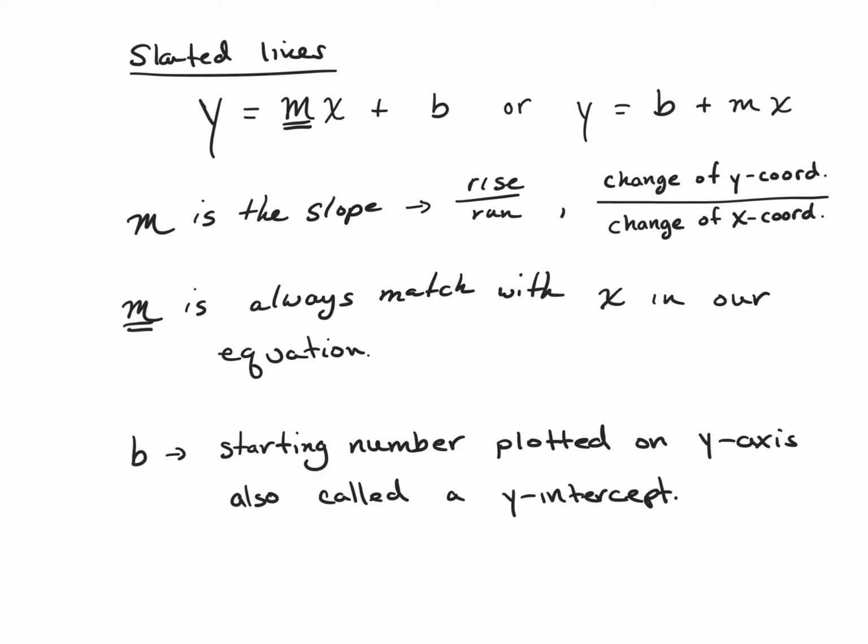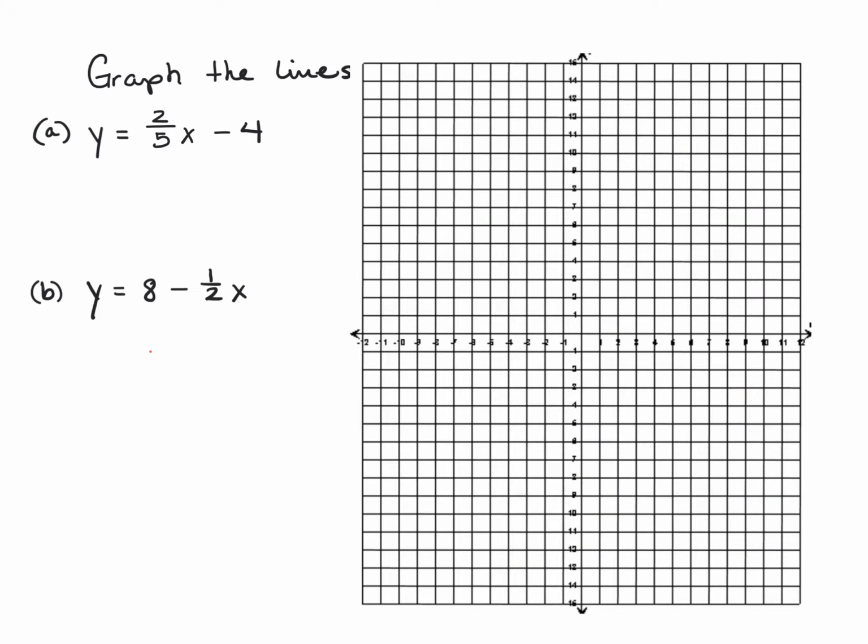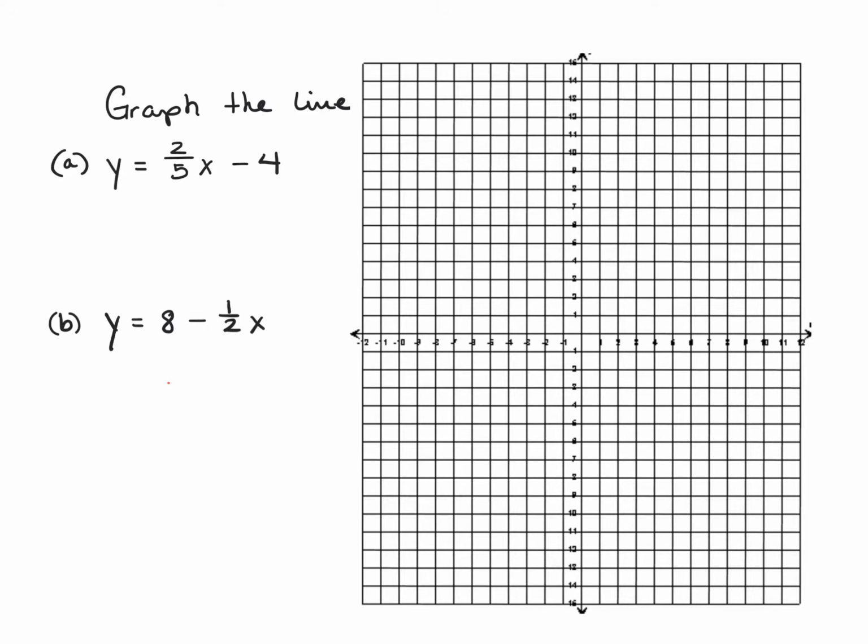All right, so let's get into this review a little bit. Graph the lines of, I have two of them. Now on my graph, I'm going to use this one graph, and I'm going to graph both of them together. So the first one that I'm going to graph is going to be y equals 2/5 x minus 4.